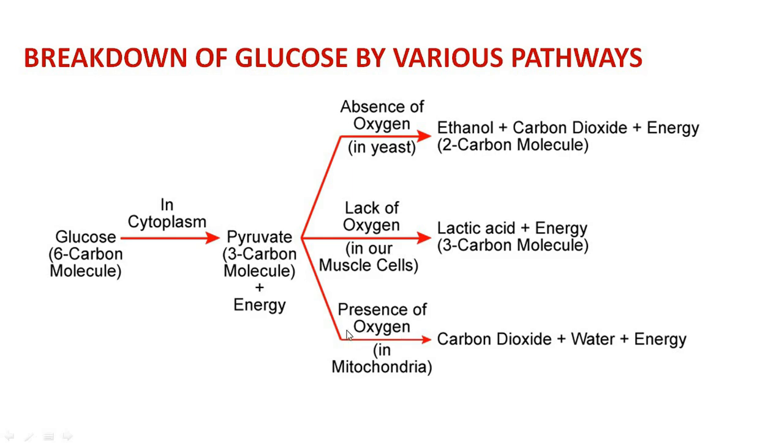Third one is in the presence of oxygen, which takes place inside the mitochondria. So this pyruvate gets converted into carbon dioxide, water, and energy. Carbon dioxide is the byproduct which we exhale and release into the atmosphere, and energy we use for our body. So these are the 3 pathways by which breakdown of glucose takes place.